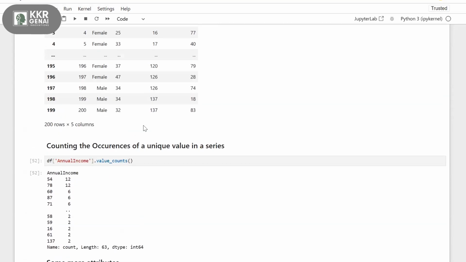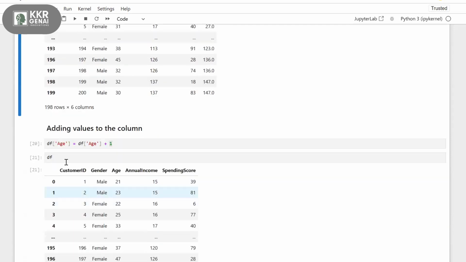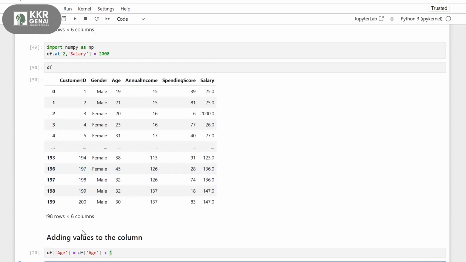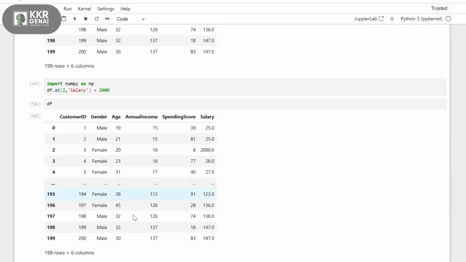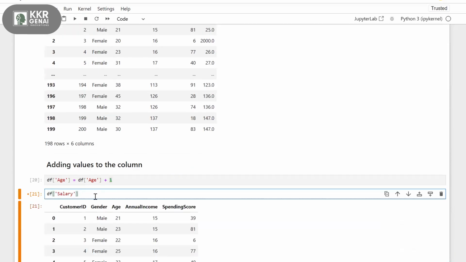So if you don't like this column, df of salary, so now it is float by default. So df of salary, I'm converting this to int using astype.